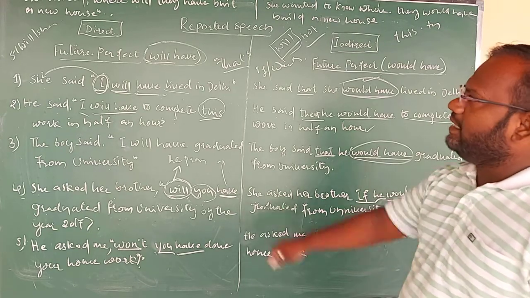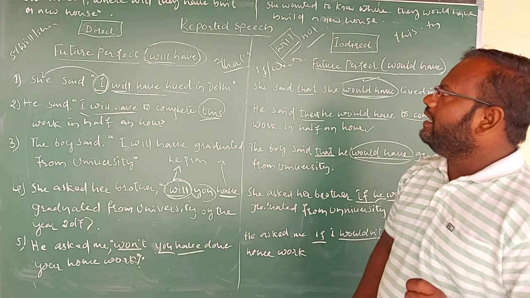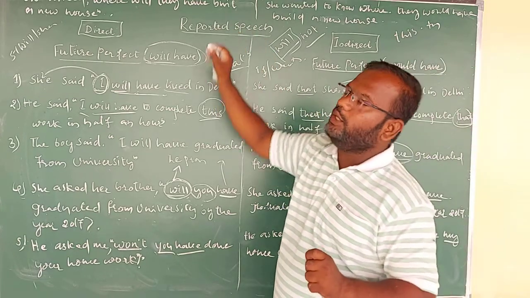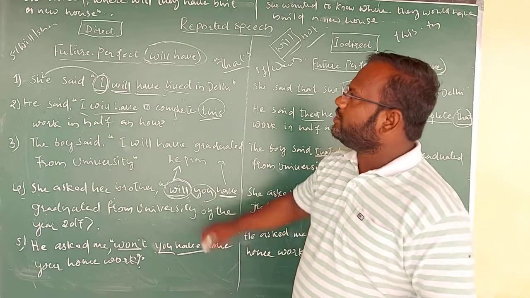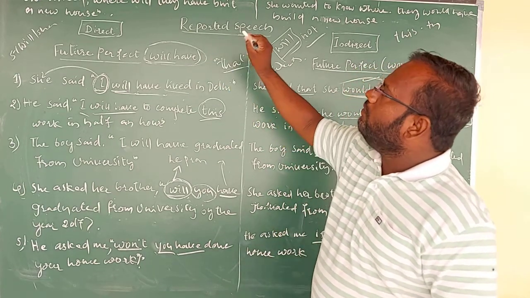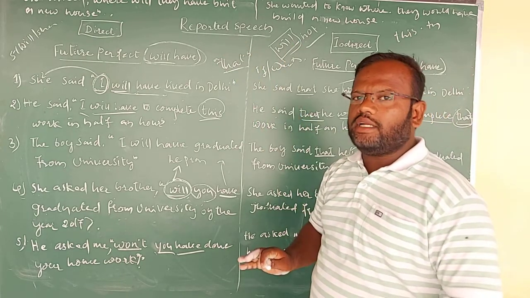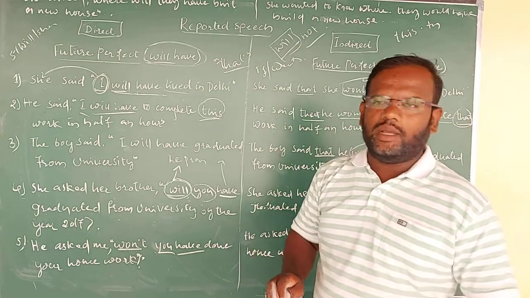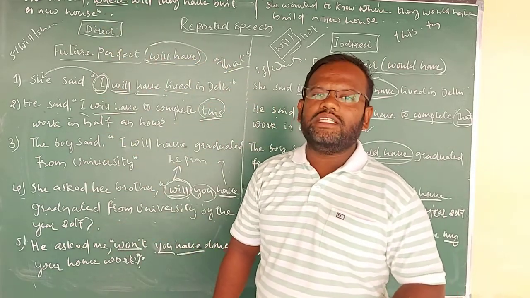So let's consider it out. She asked, where will they have built a new house? She wanted to know the things, so therefore she is asking the question, where will they have built the house? It is also the interrogative, but it is not at all yes or no type of a question. It is WS type of a question.